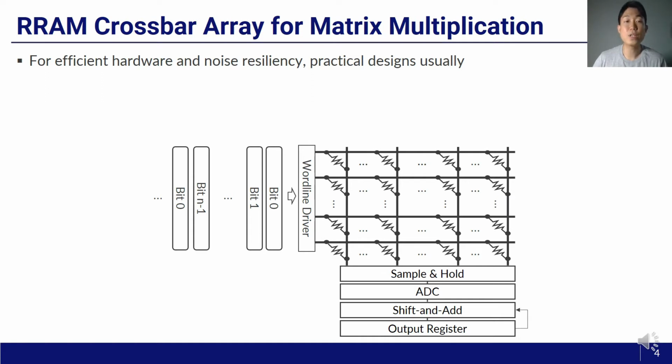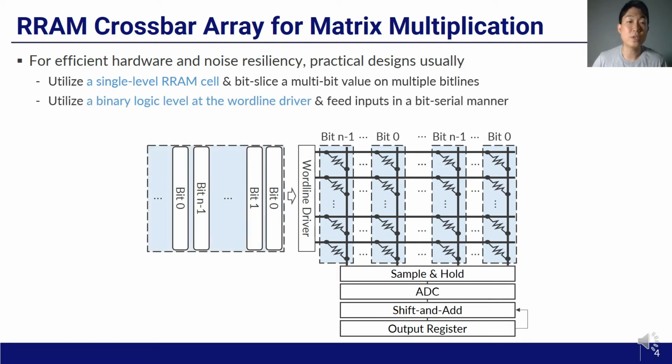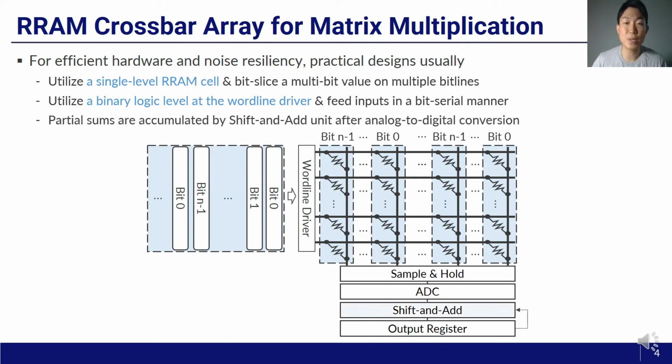Ideally, each RRAM cell can represent an arbitrary number, and wordline drivers can drive arbitrary voltage levels. However, for efficient hardware implementation and noise resiliency, practical designs usually utilize a single-level RRAM cell which has only two states, on and off. To represent a multi-bit value, each value is bit sliced on multiple bit lines. Also, wordline drivers usually support only binary logic levels and feed multi-bit input in a bit serial manner. As this way of computation produces many partial sums corresponding to each bit position, a shift and add unit is necessary for partial sum accumulation.